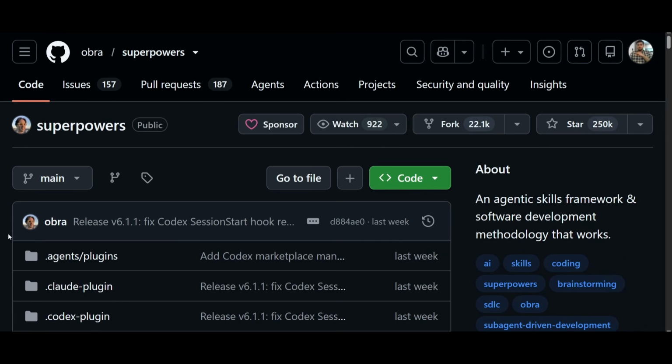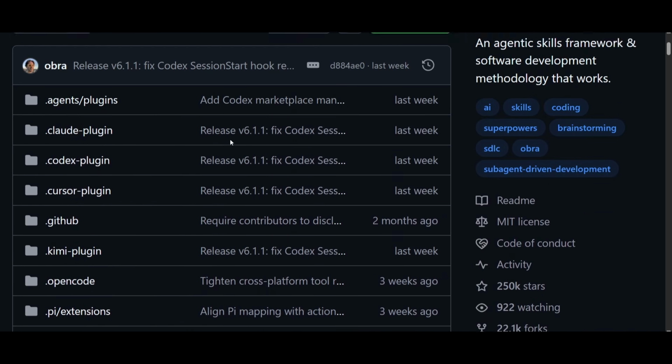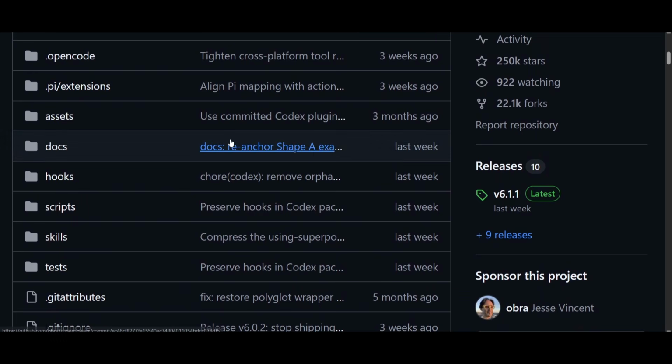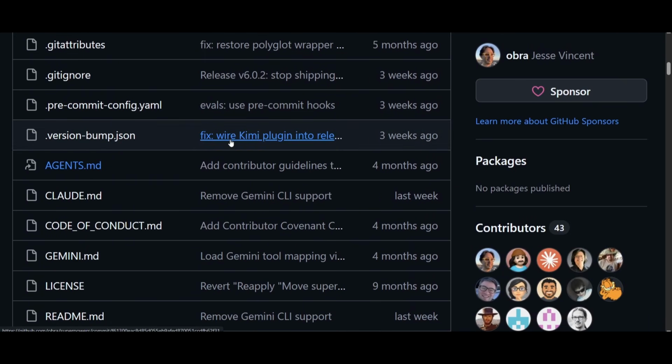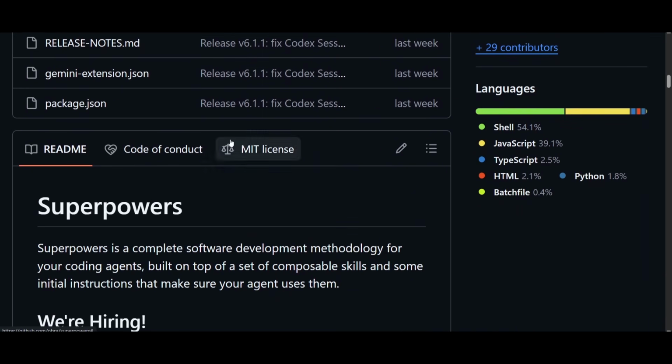Okay, so Superpowers is an open source framework developed by Obra, and it enhances AI coding assistants by providing them with a structured software engineering workflow instead of relying on simple prompts. Normally when we use Claude Code, OpenCode, or Codex, we give a simple prompt: do this and build this. But if we use this Superpowers plugin, then it will be a structured workflow.